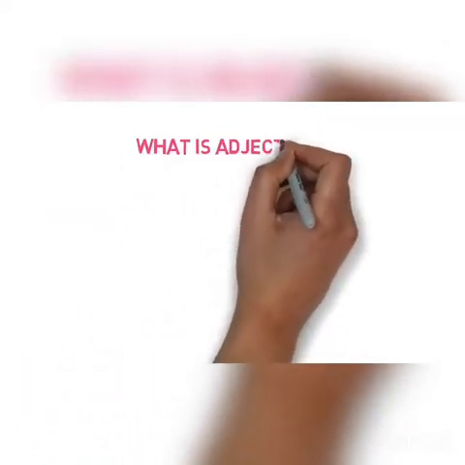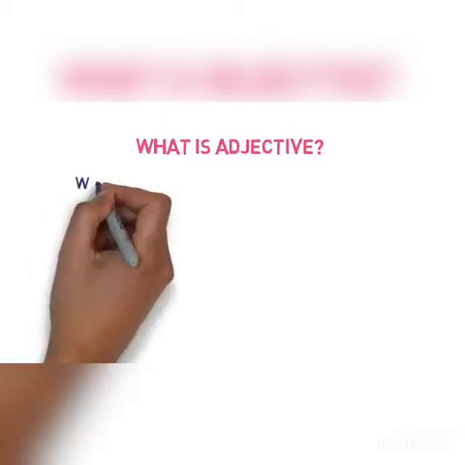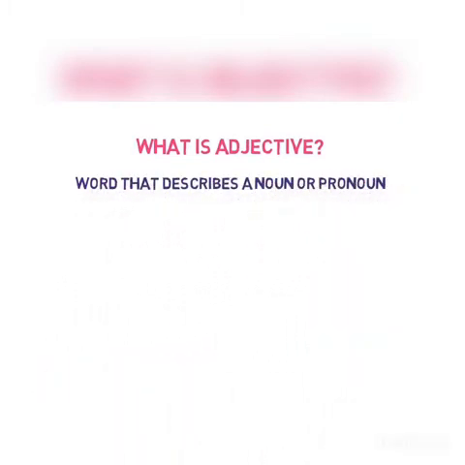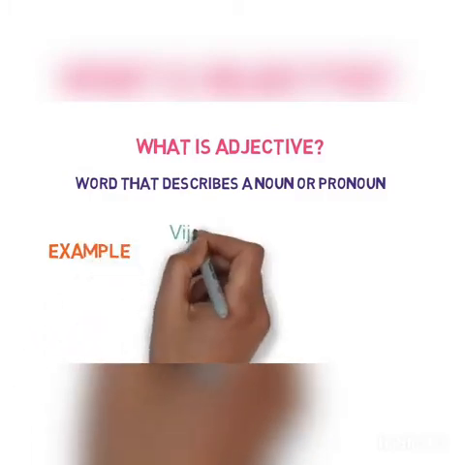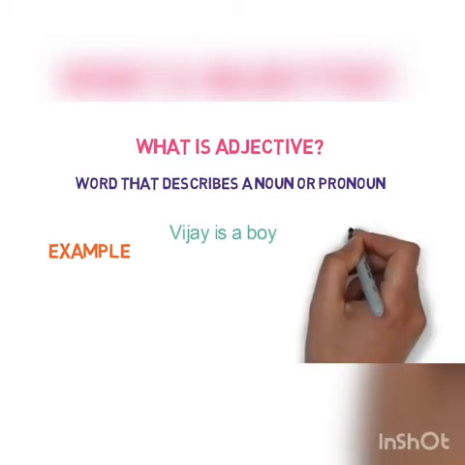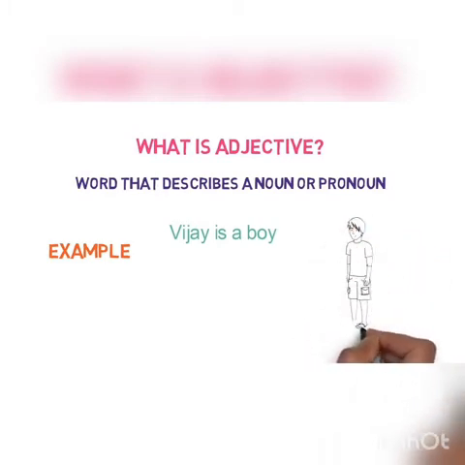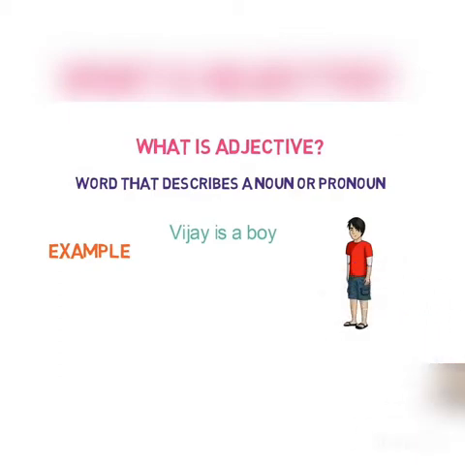Now, what is an adjective? We have already discussed them in our previous video. If you can recall, an adjective is a word that describes a noun or pronoun. Let me give you an example to make it clear again. Vijay is a boy. Here we are able to understand that Vijay is a boy, but we are not able to get more details about what kind of boy Vijay is.